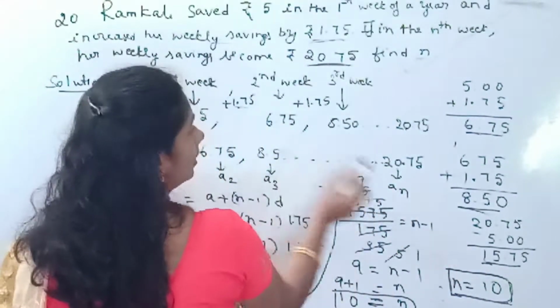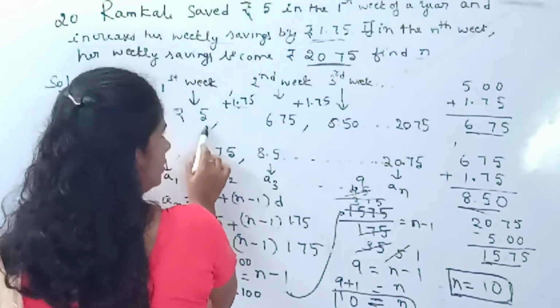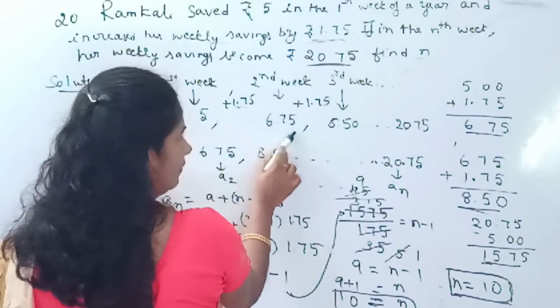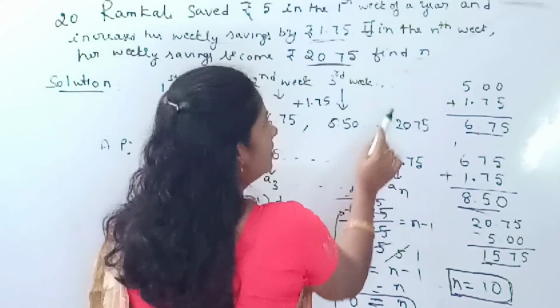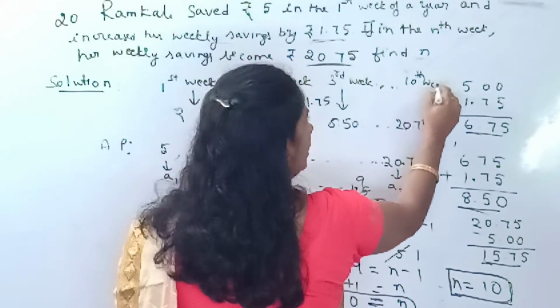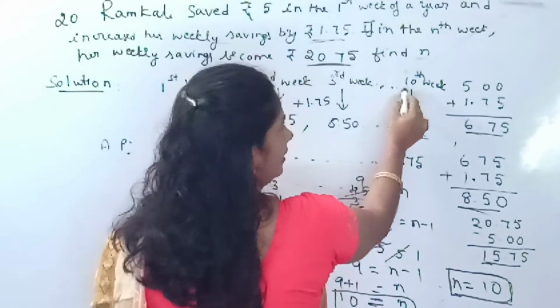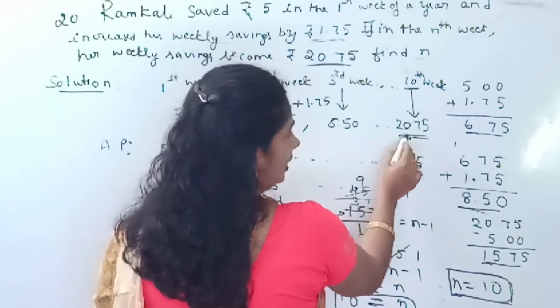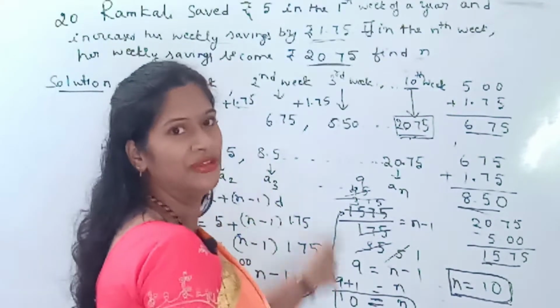That means in the first week her savings is rupees 5, second week 6.75 rupees, third week 8.50 rupees. Similarly, after the 10th week her savings will be 20.75 rupees.